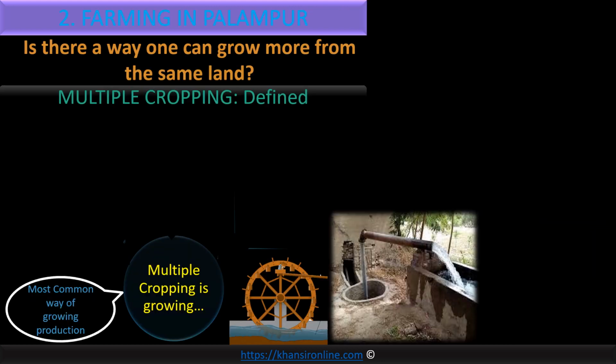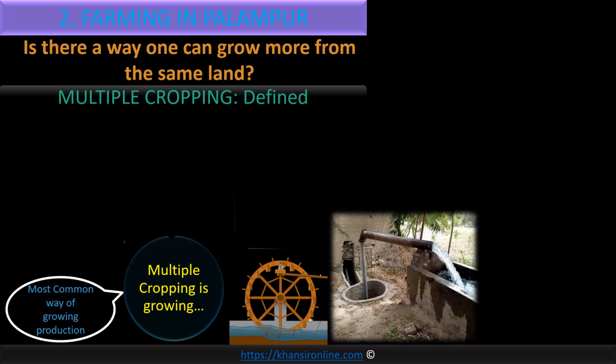Let's move on. Now here is the main thing, multiple cropping. This is the definition: multiple cropping is said when more than one crop is grown on the same piece of land in a single year, a Gregorian year, from January to December.